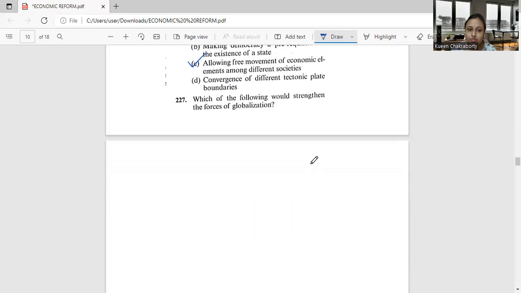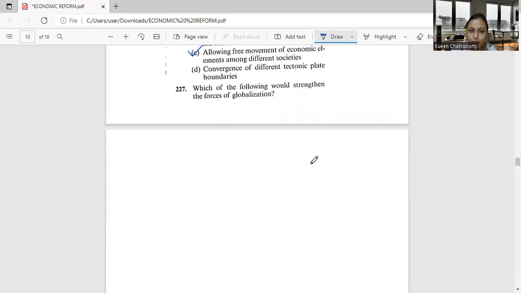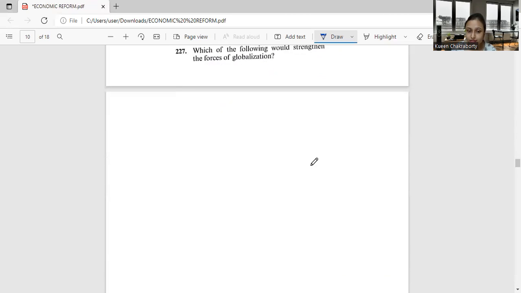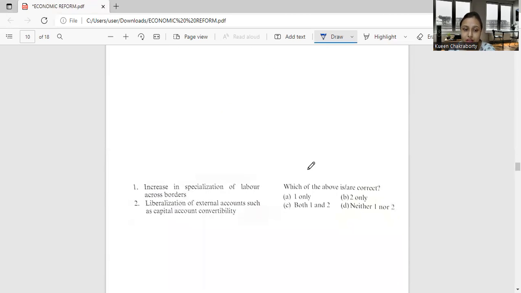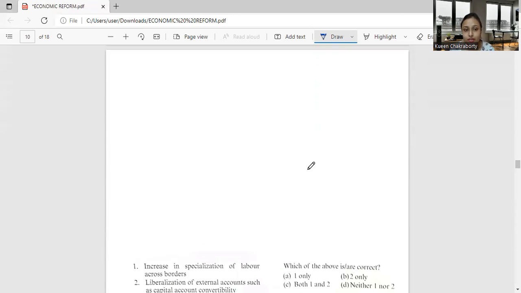Next, coming to question number 227. Which of the following would strengthen the forces of globalization? And we have the options here. Increase in specialization of labor across borders, liberalization of external accounts such as capital account convertibility, and we have the codes here: 1 only, 2 only, both 1 and 2, neither 1 nor 2.